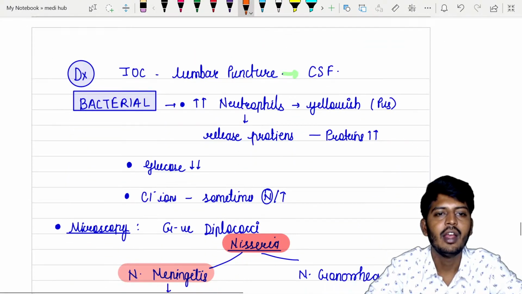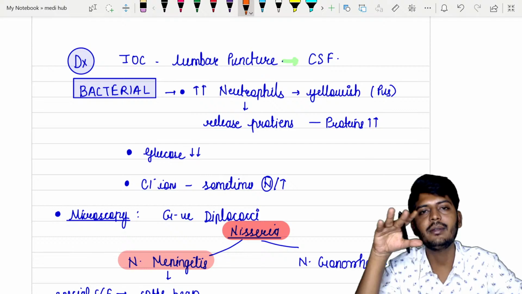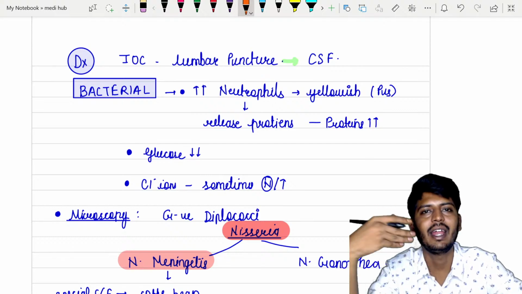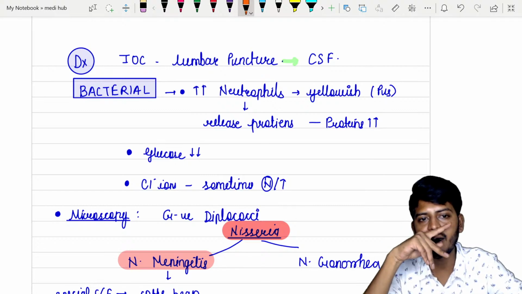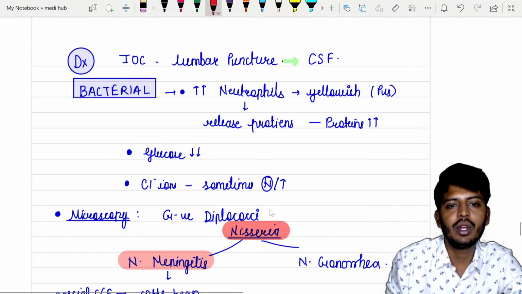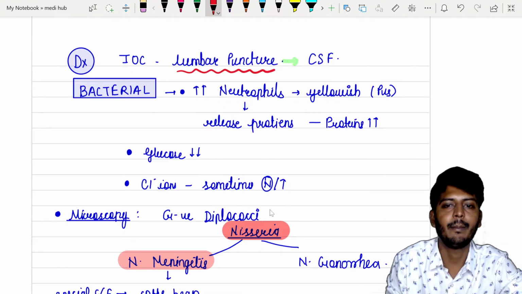Meningitis diagnosis. Okay. So if at all investigation of choice means, if someone brings a patient with fever, headache, vomiting, you suspect meningitis. So if you suspect meningitis, the first investigation we can do is investigation based on the lumbar puncture.